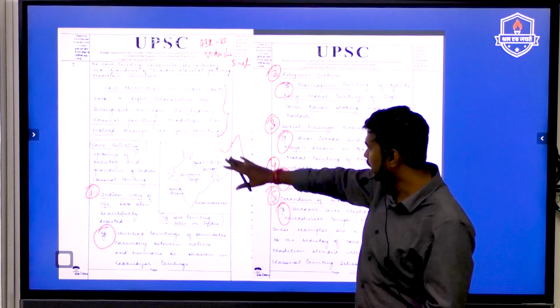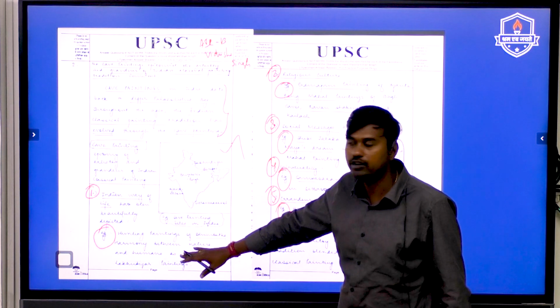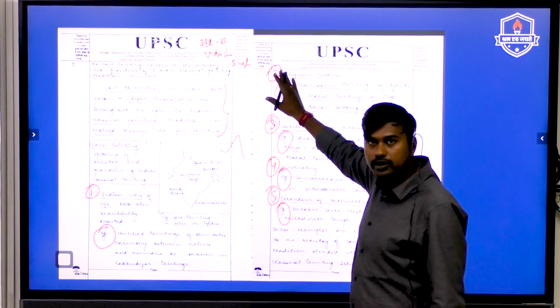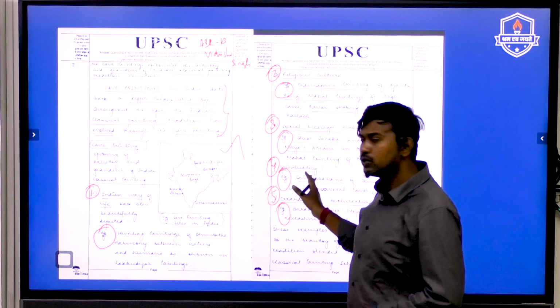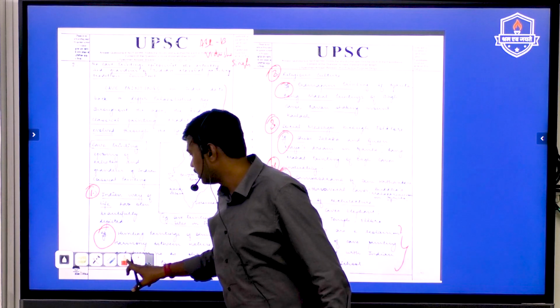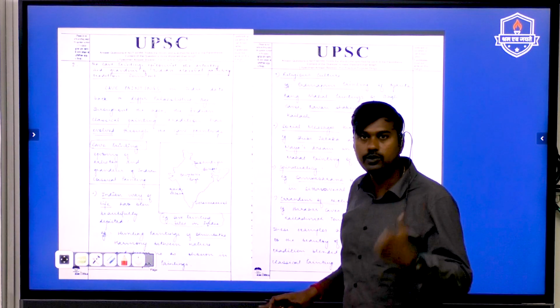That is the reason you should try to contribute as many points as possible in the body of the answer, and always try to include examples, which we have been telling the students in our mentorship also. So try to do this and make sure that your notes making is very effective when you keep preparing.